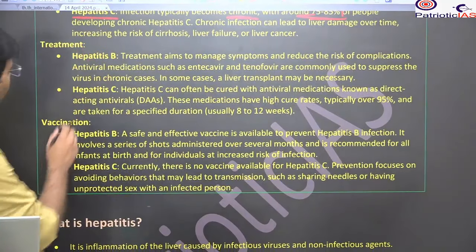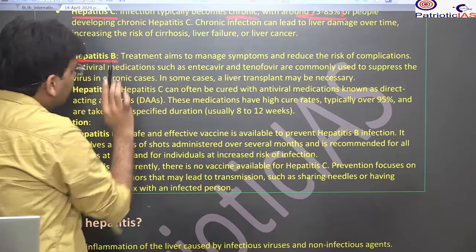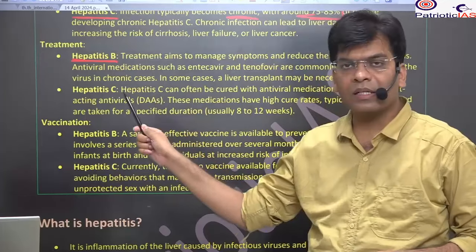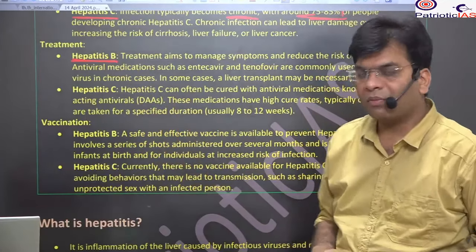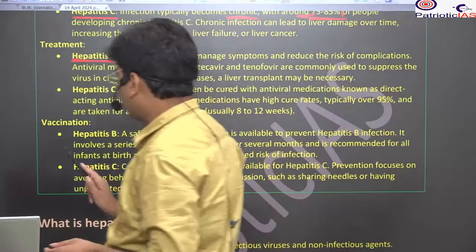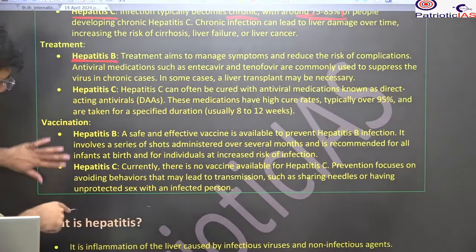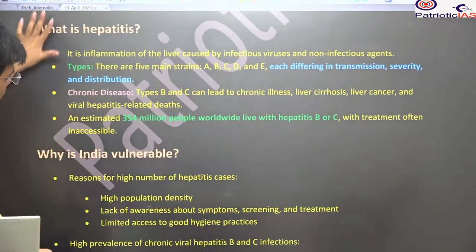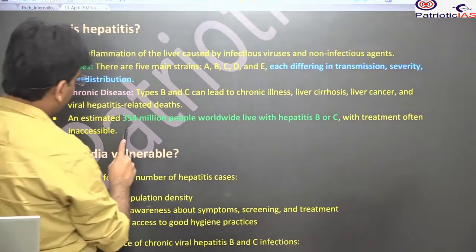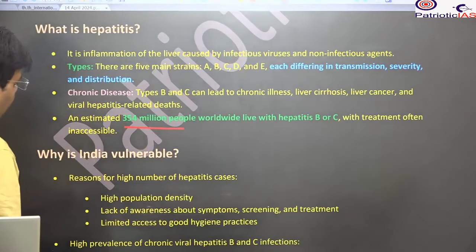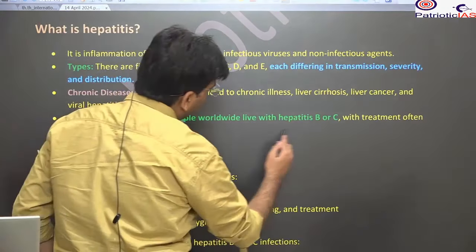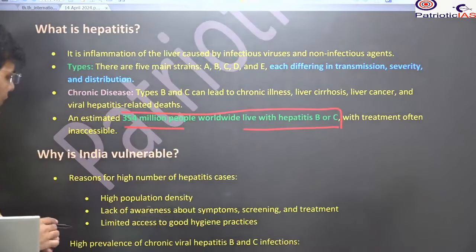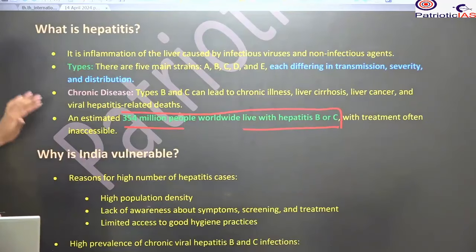Treatment for hepatitis B: a vaccine is available, but the treatment is not available. For hepatitis C, the treatment is available, but a vaccine is not available. Okay, so here you should know where the vaccination and the treatment are. Already we know what hepatitis is, and near about 35 crore people worldwide live with hepatitis B or C. So 35 crore, not 35 lakh. 35 crore is a very large number.